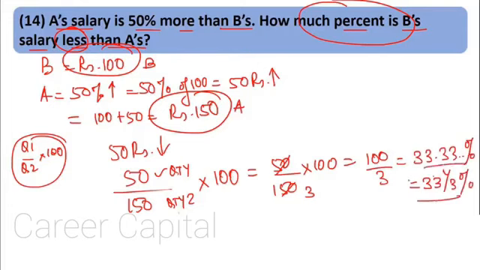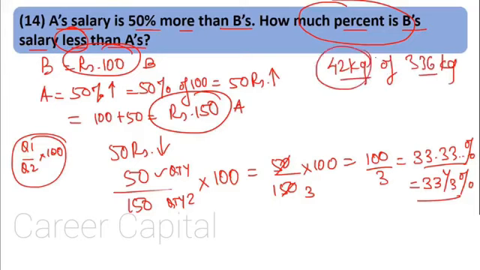Let's revise this again. Let's see what the difference was from the previous sums. Here initially what we wanted was, what is 42 kg of 336 kg? That means what is one quantity as compared to the other quantity. Here what we want is, how much less is one quantity as compared to the other quantity? Less.